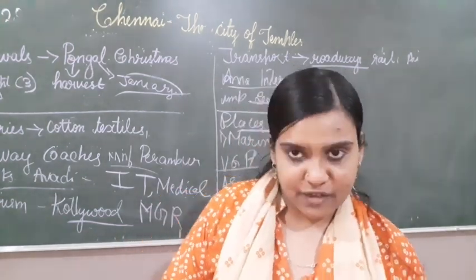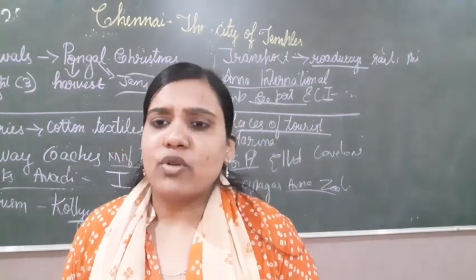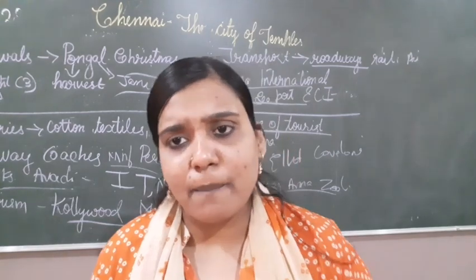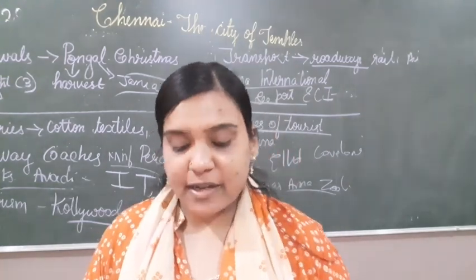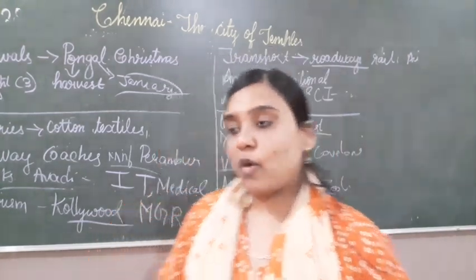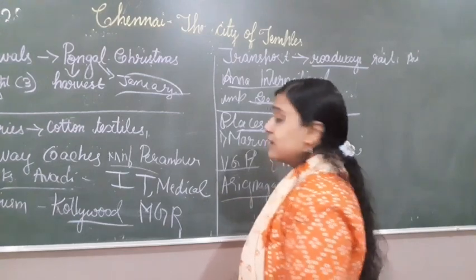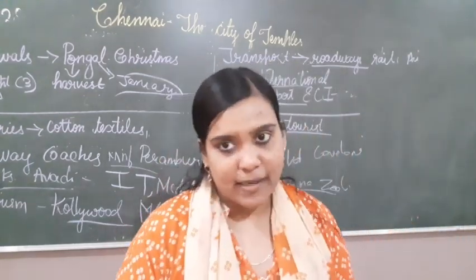Okay, we have different kinds of species and animals, children. That park has more than 170 species of mammals. And many types of reptiles and birds are also found here. So we can find many reptiles and many birds in the Arignar Anna Zoological Park. Like how we have Bannerghatta National Park, in the same way, Arignar Anna Zoological Park.